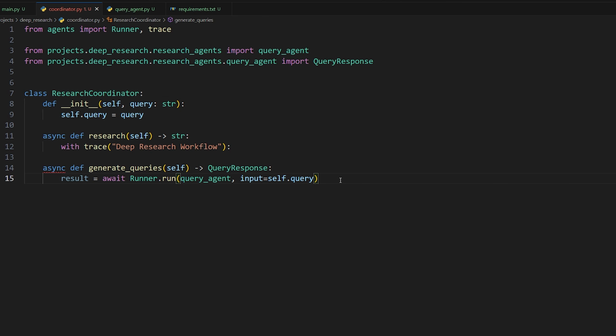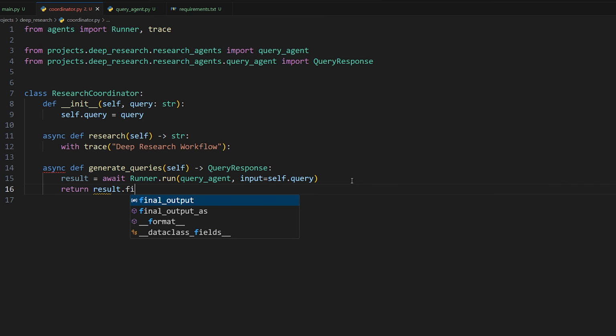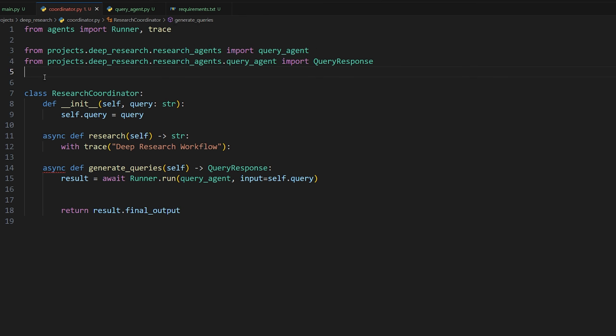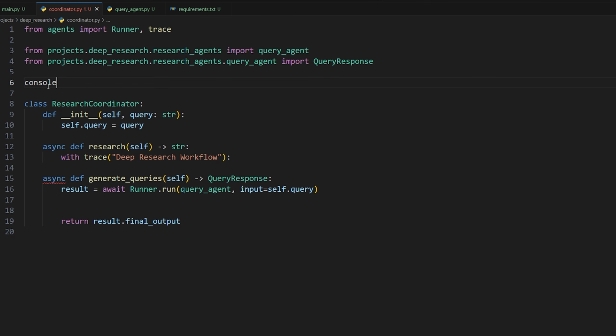So hopefully everything works correctly. It should pass in the query, break it down into subqueries, and return it as a QueryResponse in the result here. So we could do return result.final_output. But of course, this is kind of basic. What we want to do is spice this up a little bit so it looks nice in the console while it's actually doing things. We're going to start by initializing another console instance. So console is equal to Console from rich again.